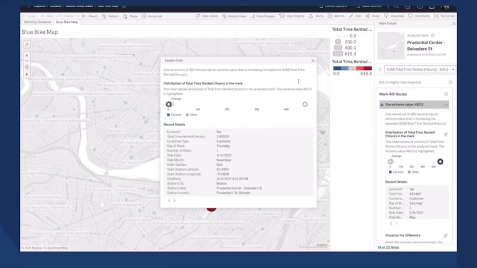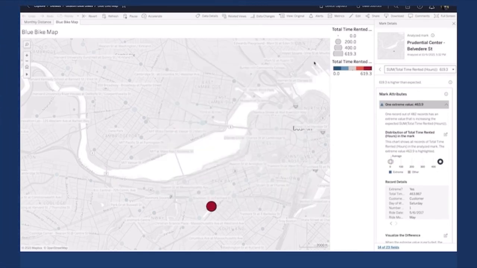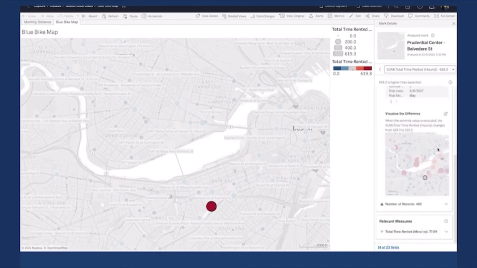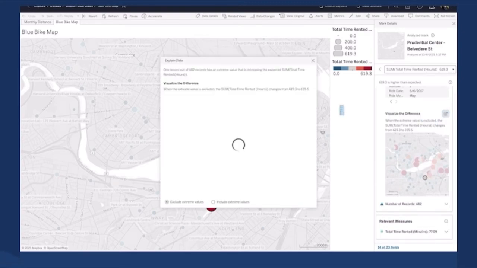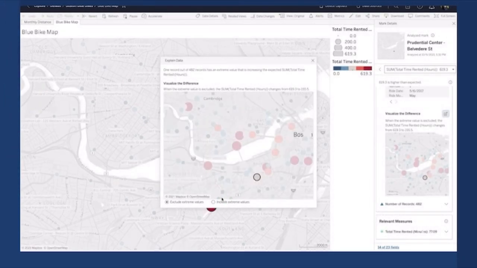Now the next question I have is, okay, well clearly this is an outlier and I don't want to include it in my data. As a viewer, what do I do next? I could go ask somebody to take this record out for me, but Explain Data has actually done that for you. When you open Visualize the Difference, we show you what this viz would look like without this outlier. And we make it really easy to go back and forth and see what this viz looks like without the extreme value, with the extreme value, without the extreme value, and with the extreme value.